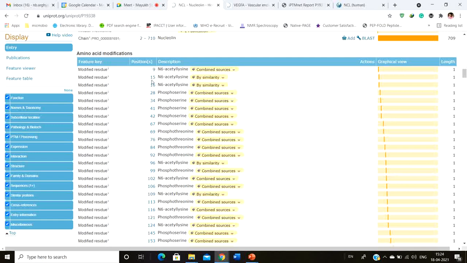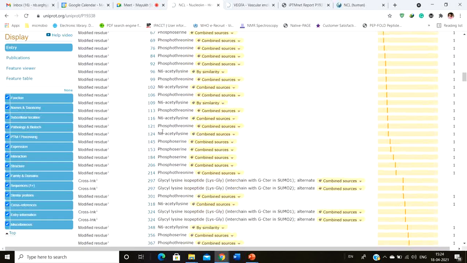So like this, you can see all. The 28th is a serine, so it gets modified to a phosphoserine. So like this, you can see all the modified residues. Now, why is it important? Because sometimes the protein, if there are some major mutations in post-translational modifications, the protein nature changes, right?